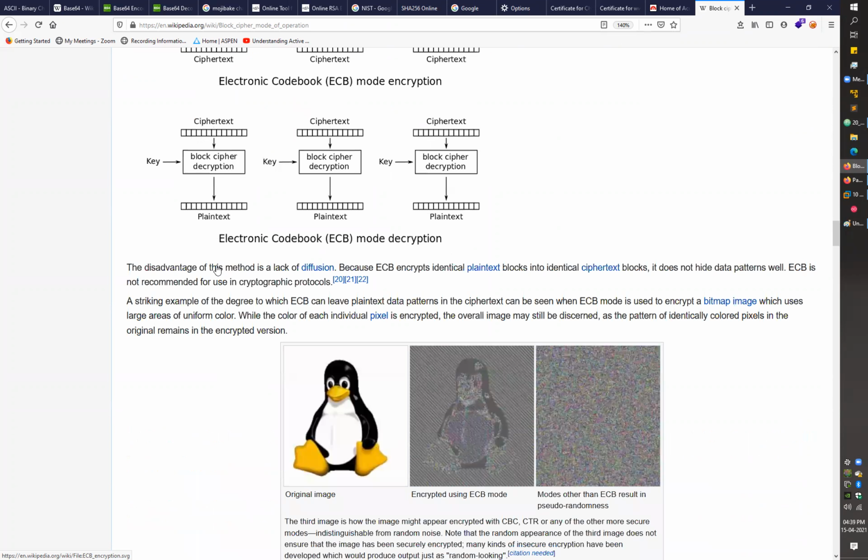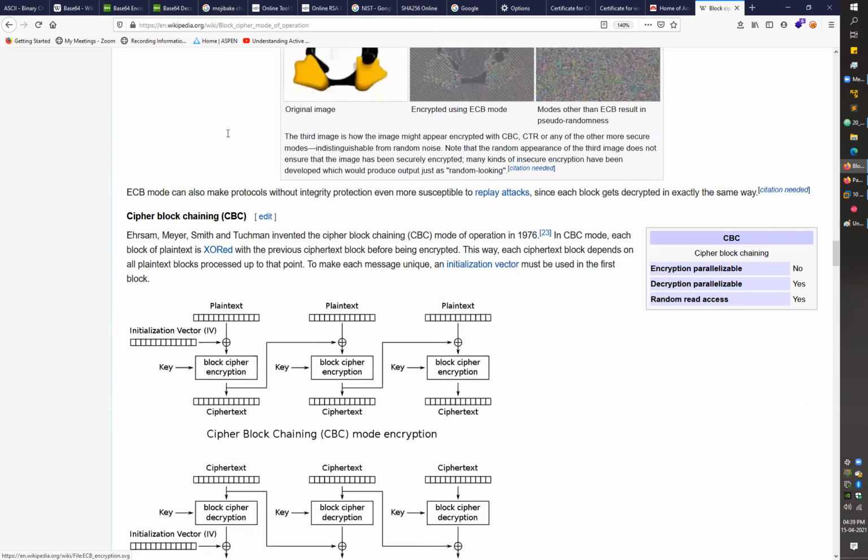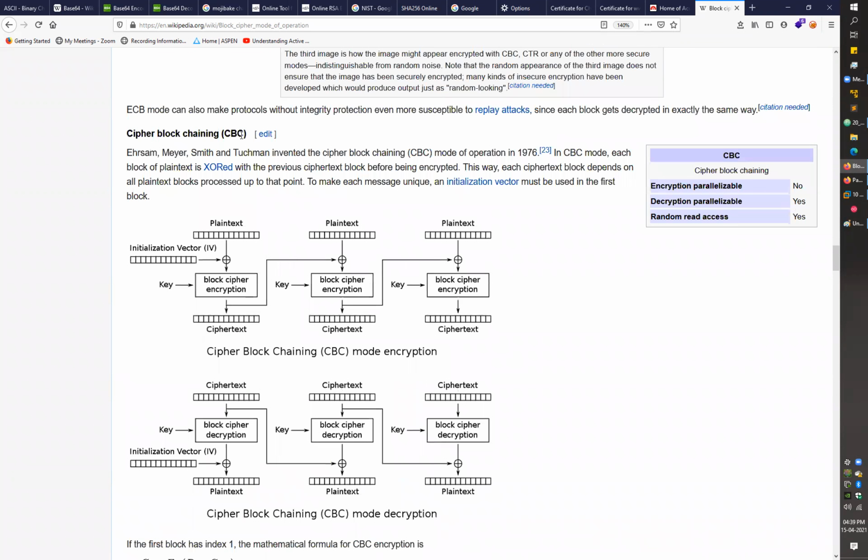After ECB, we have one more which you can use. We call it cipher block chaining, or CBC. In CBC, you have to provide three inputs. The first one is plain text. The second one is the key, and one more input here with the name IV, which is generally called the initialization vector. Again, it's a random value.